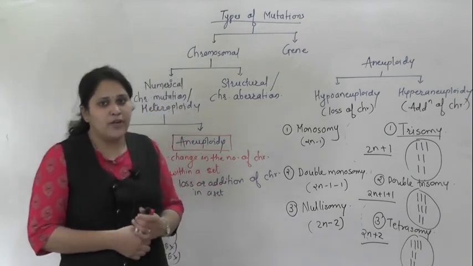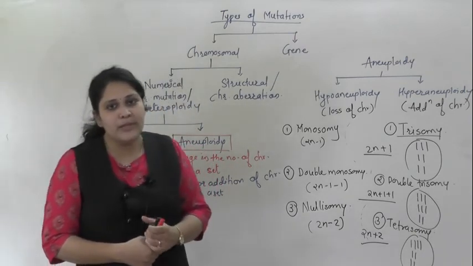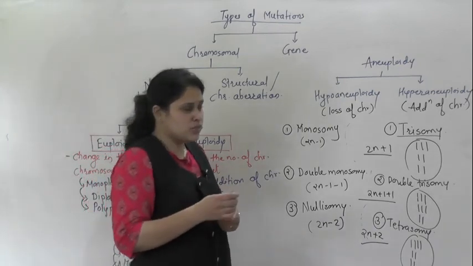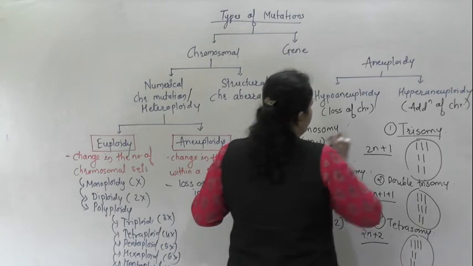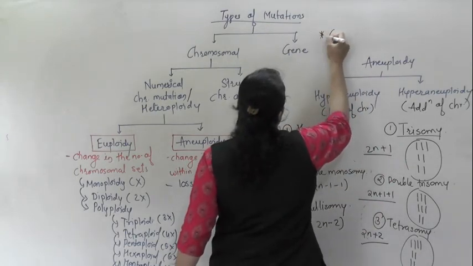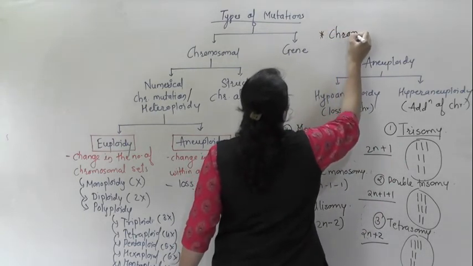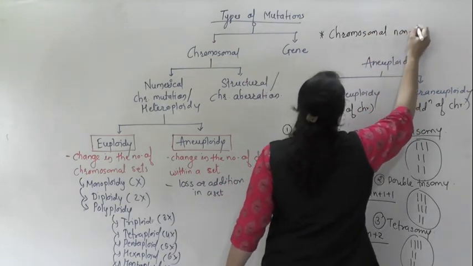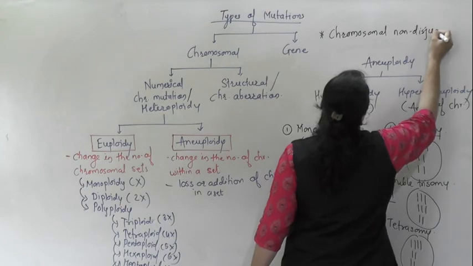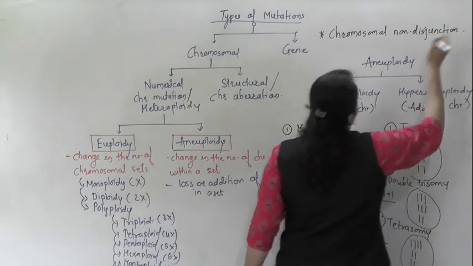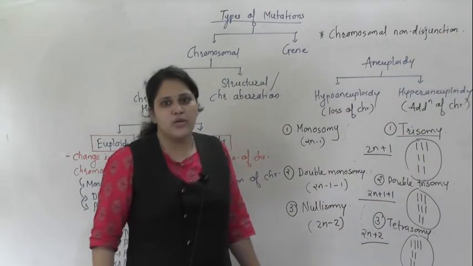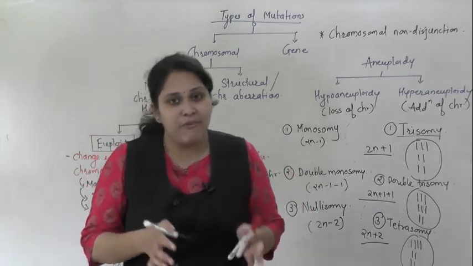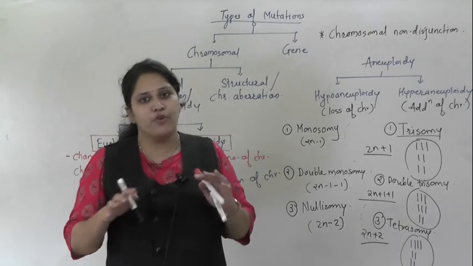The reason for aneuploidy is chromosomal non-disjunction. A very important statement, a question can be asked on this. Now what do you mean by chromosomal non-disjunction? Chromosomal non-disjunction means a failure in the separation of chromosomes.